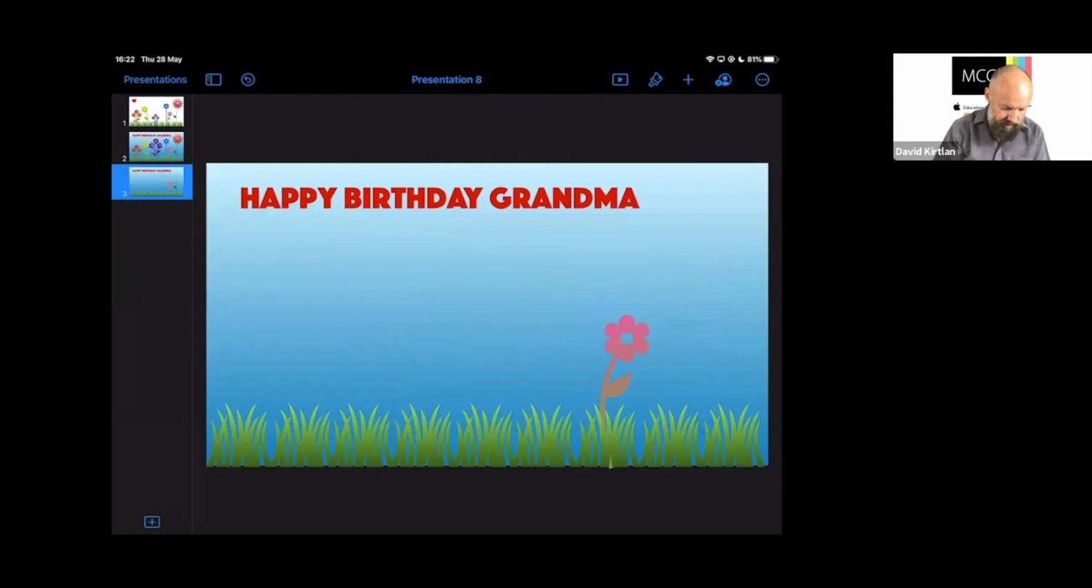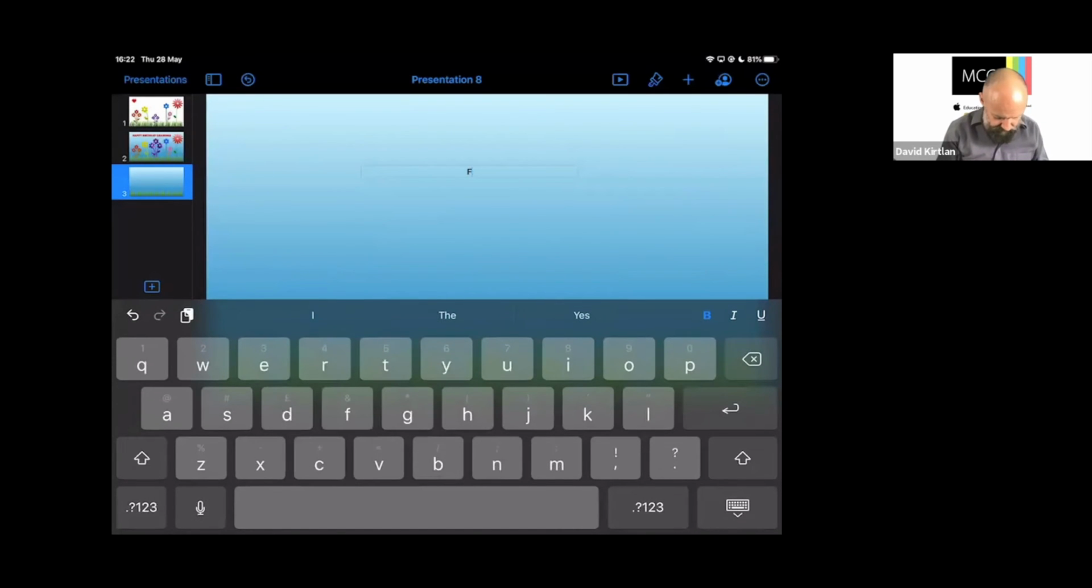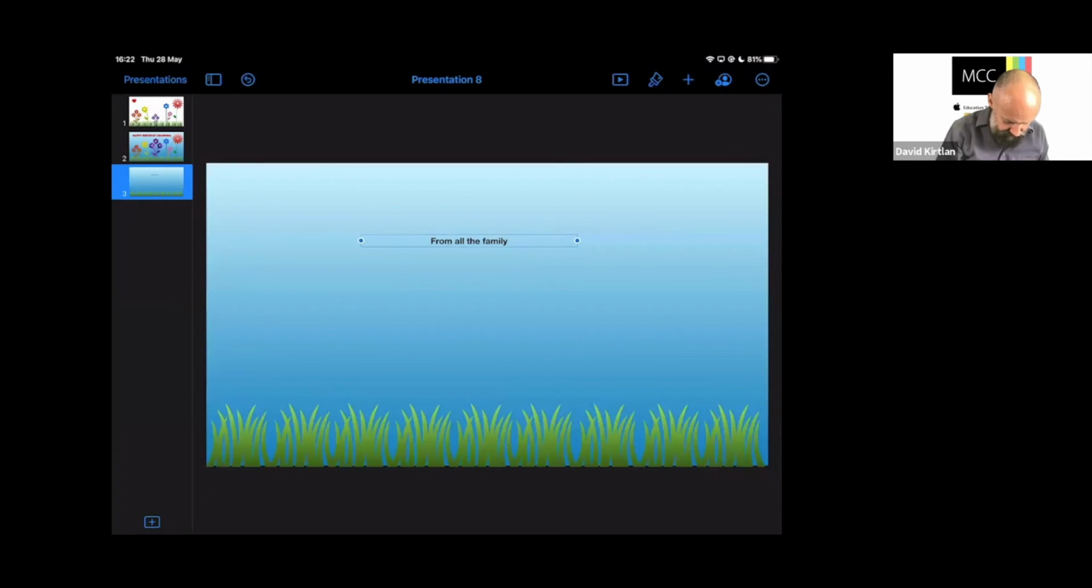So we've got almost like the back of a card, really, isn't it? I'll delete that text as well. And we'll add one more bit of text so it does appear. So let's add another text box and put some text in there. And we'll say, from all the family. There we go.